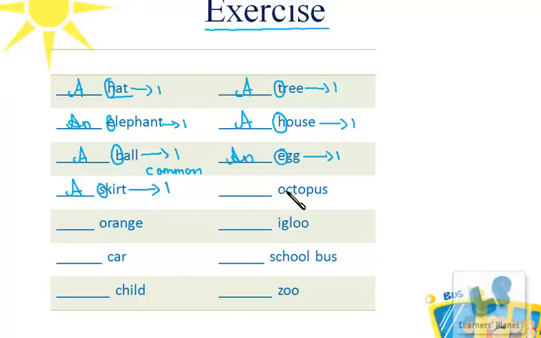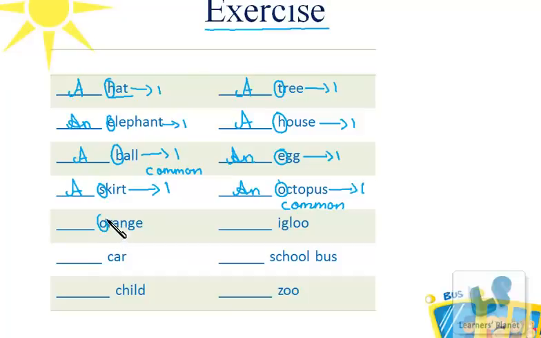The next one is octopus. It is singular in number. It is a common noun and it begins with a vowel sound, that is of O. So we will have an over here. An octopus. The other one is orange.